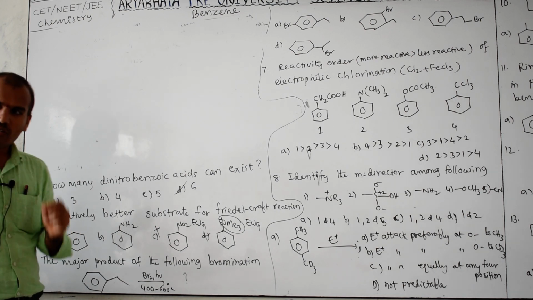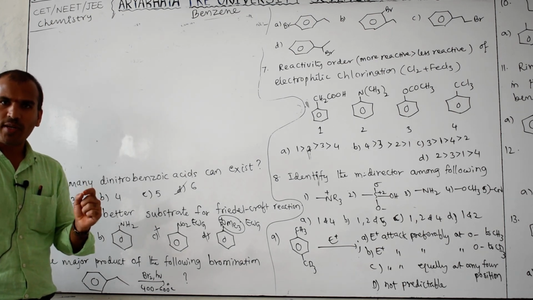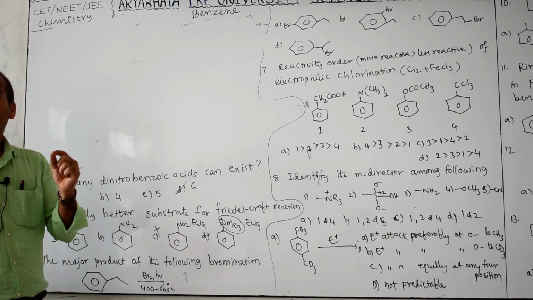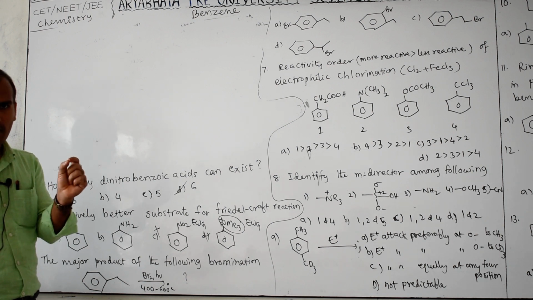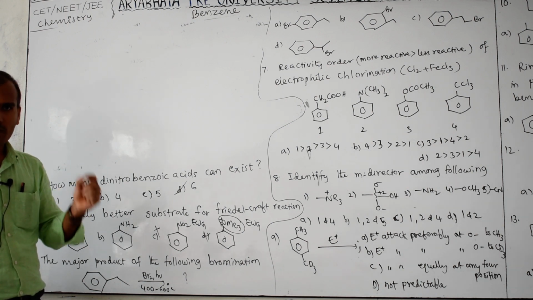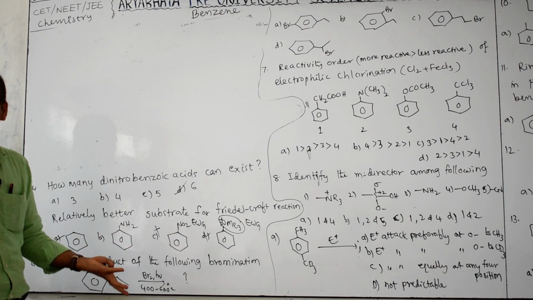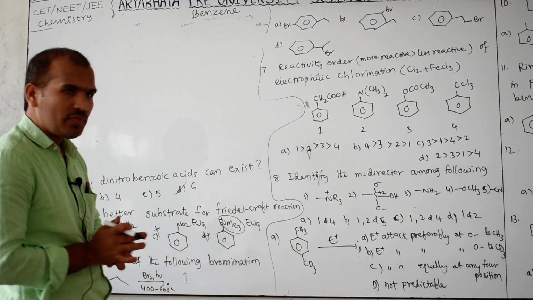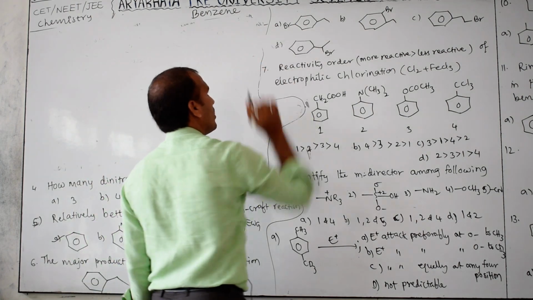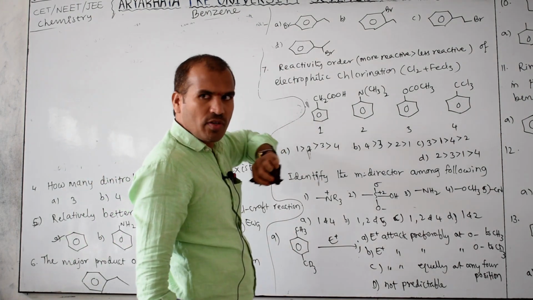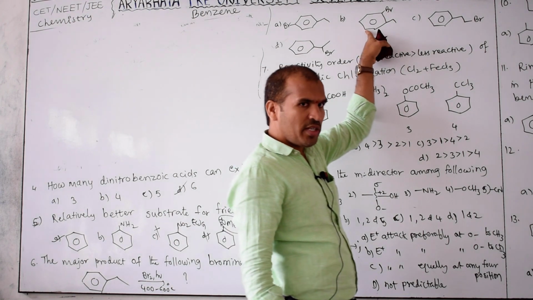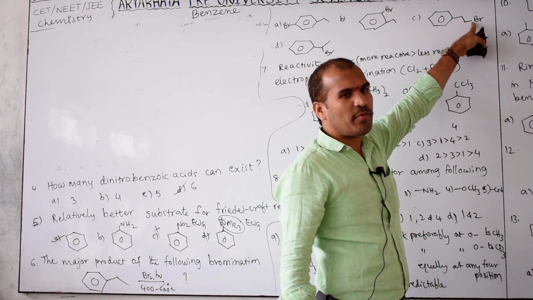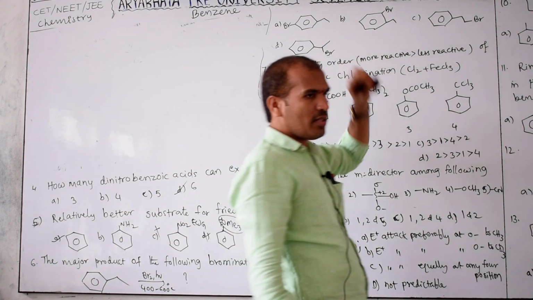In the side chain also, the major product is possible at which position? The major is the stable free radical. Tertiary is the tertiary, secondary is the secondary. If neither is possible in any way, then primary only. Then select the correct answer here. D is the correct answer. Here the substitution on the benzene ring is not correct. This one is also on benzene, but this is primary. Primary is not major, secondary is the major.